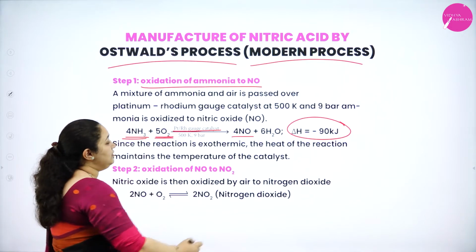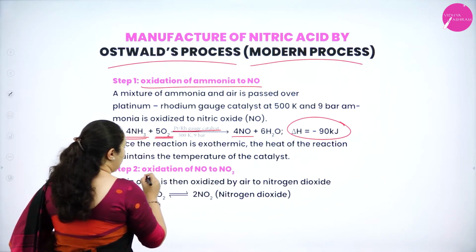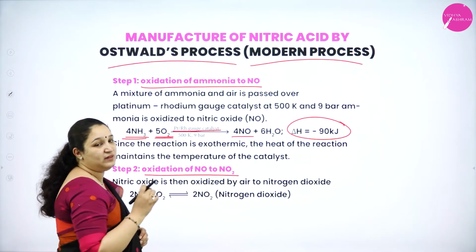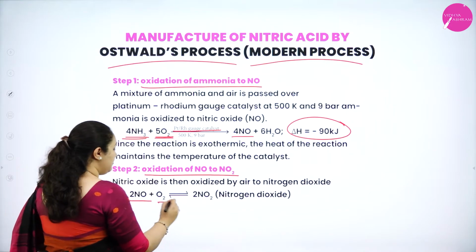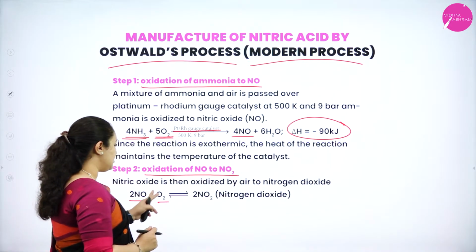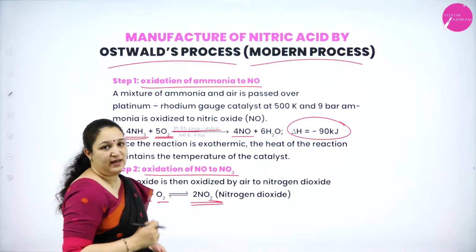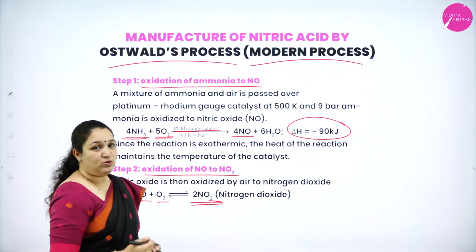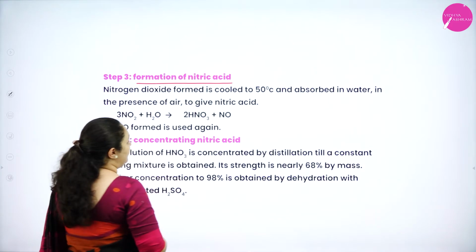Now, the nitric oxide formed in the first step undergoes oxidation to form nitrogen dioxide. That is, nitric oxide is further mixed with air below 100 degrees Celsius, and nitric oxide reacts with oxygen to form nitrogen dioxide. Next, we will go to the next step. Step 3 is formation of nitric acid.